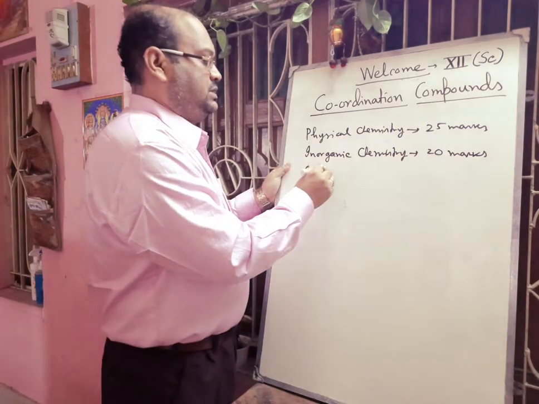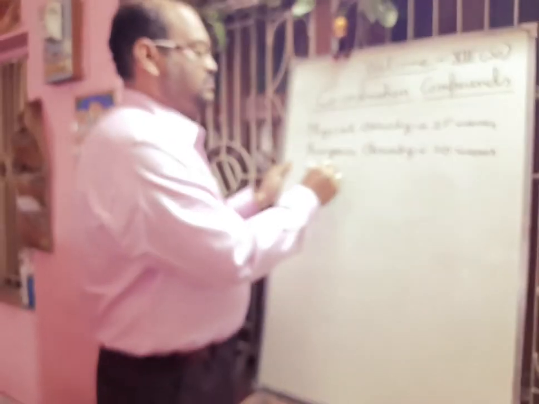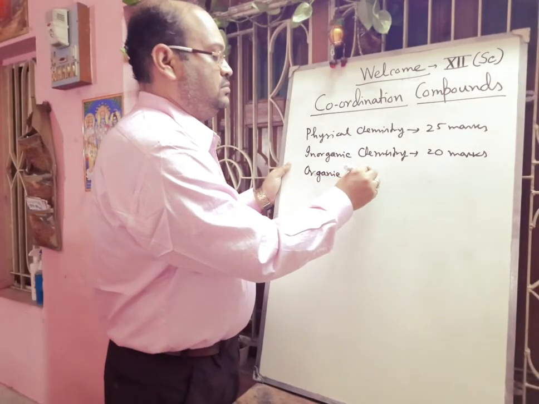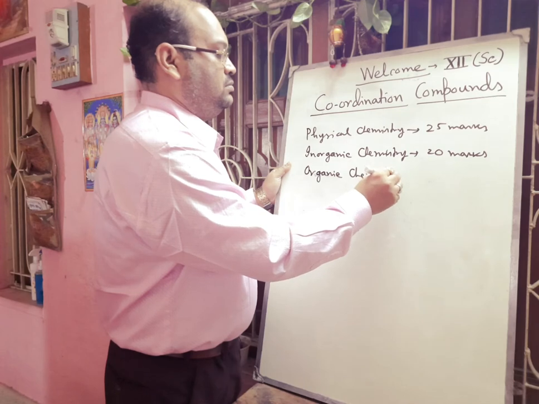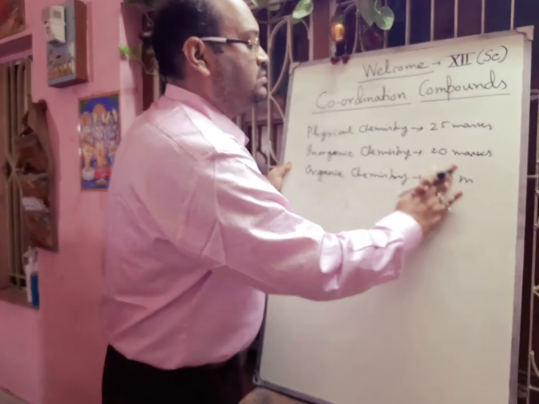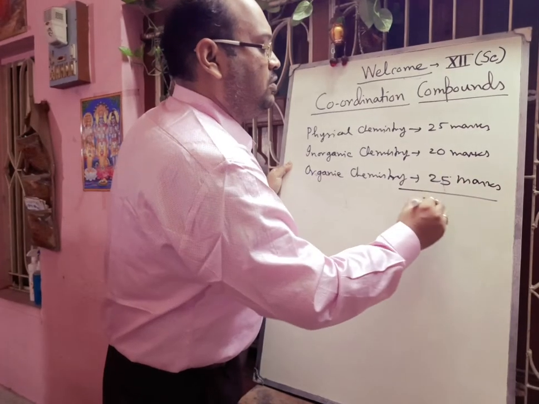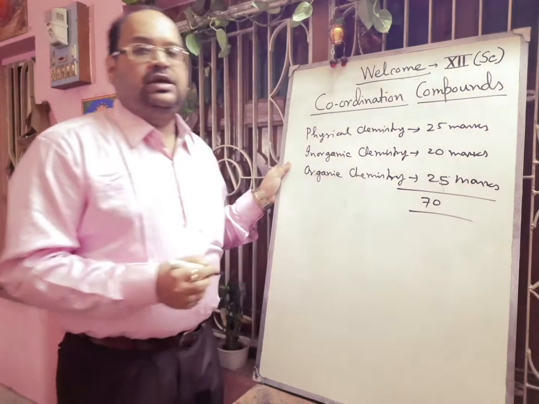And organic chemistry has 25 marks. In this way, your total marks in theory is 70.